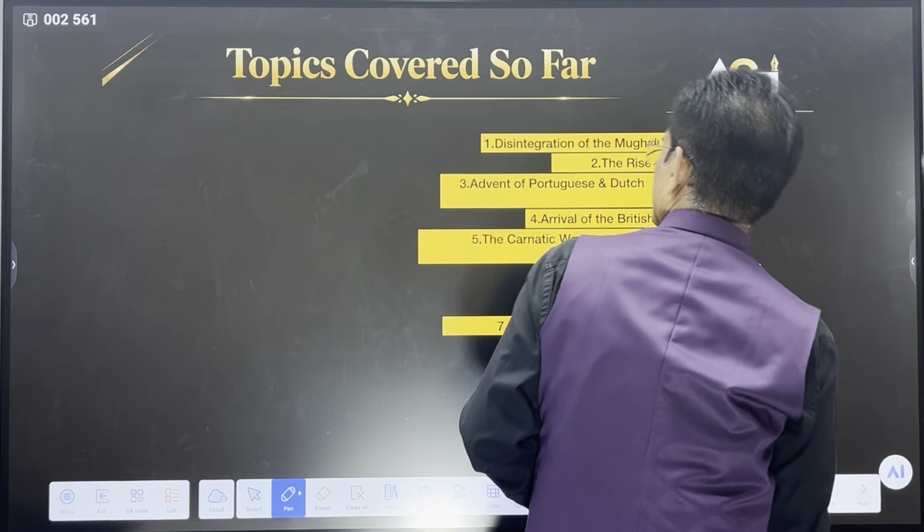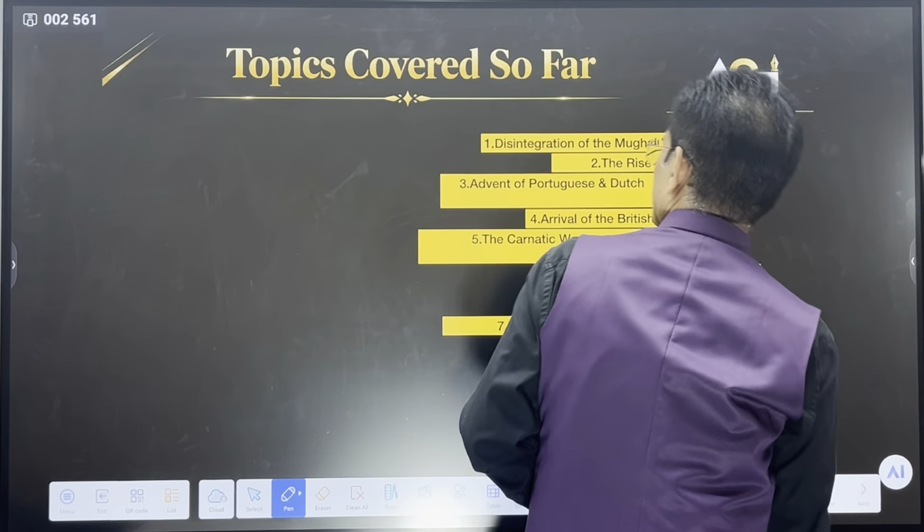I hope you are getting it. What happened in between, 1782 to 1803? Nana Fadnavis died, and when Nana Fadnavis died, Baji Rao II became directionless. He committed a blunder. In 1801, Baji Rao II killed the brother of Holkar, Bituji. Now there was a fight to capture the Maratha Confederacy, and they started fighting among themselves.